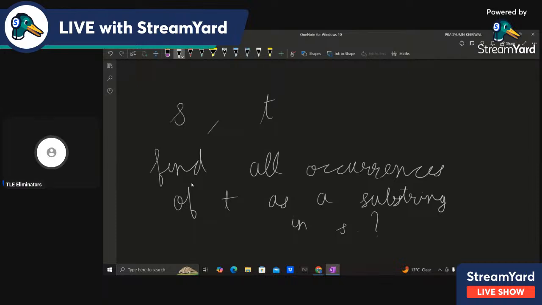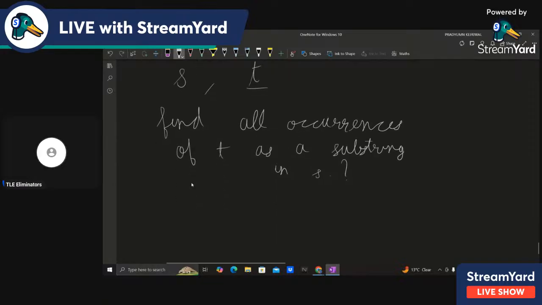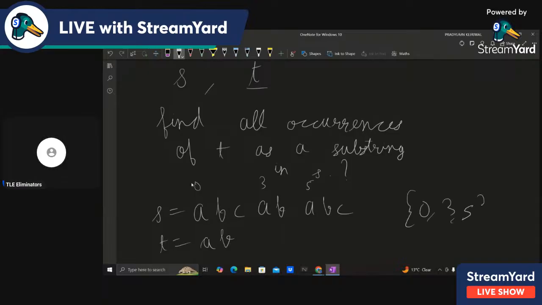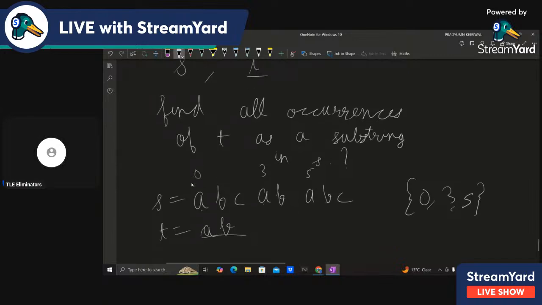Like all the positions at which T occurs. So for example, if you have ABC, AB, ABC, this is S, suppose, and T is equal to AB, then you are supposed to return 0, 3, and 5, because this AB occurs at 0, at 3, and at 5.